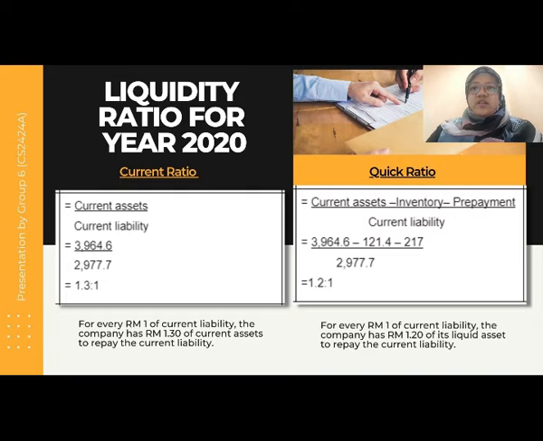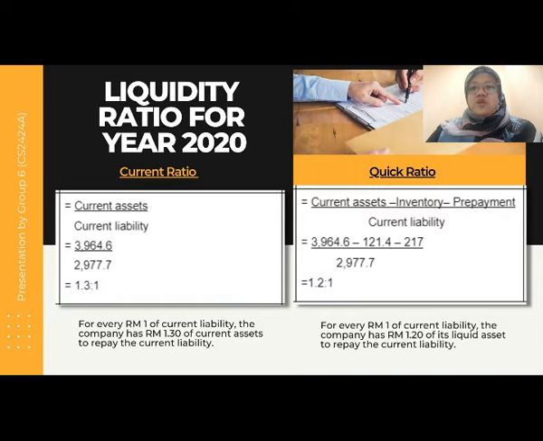We can interpret the current ratio that for every 1 ringgit of current liability, the company has 1 ringgit 30 cents of current assets to repay the current liability.